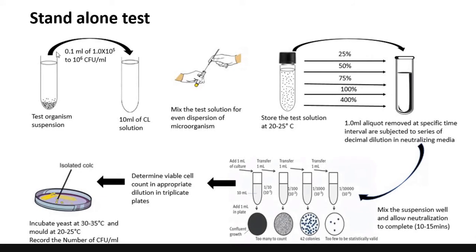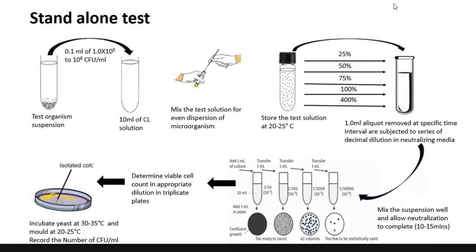Then you pour this quantity into 10 ml of the solution, mix it well, and store it at 20 to 25 degrees Celsius. Depending on the manufacturer's disinfection time, for example for multipurpose solutions, the instructions will say you have to soak for 6 hours, or a minimum disinfection time of 4 hours.